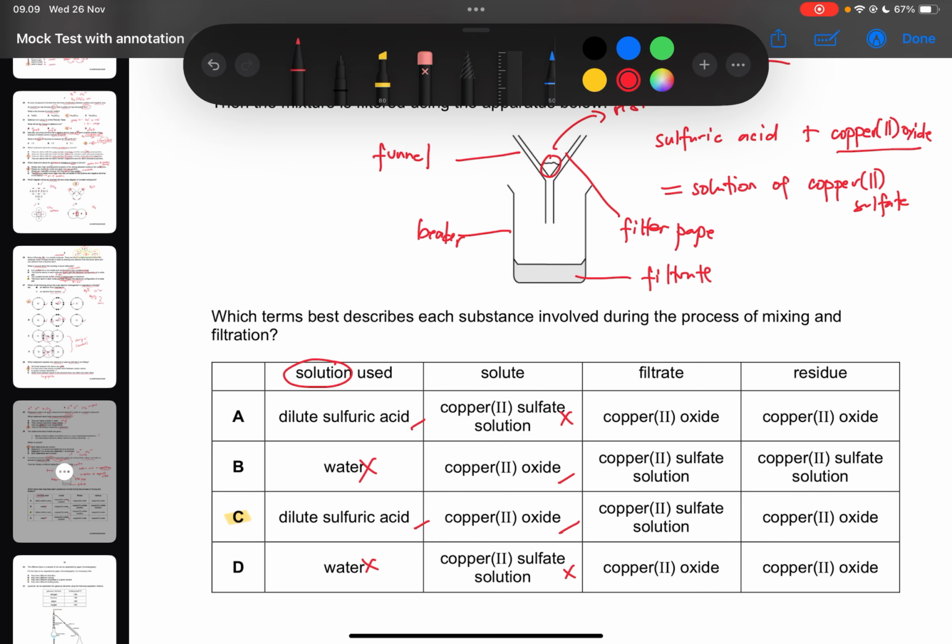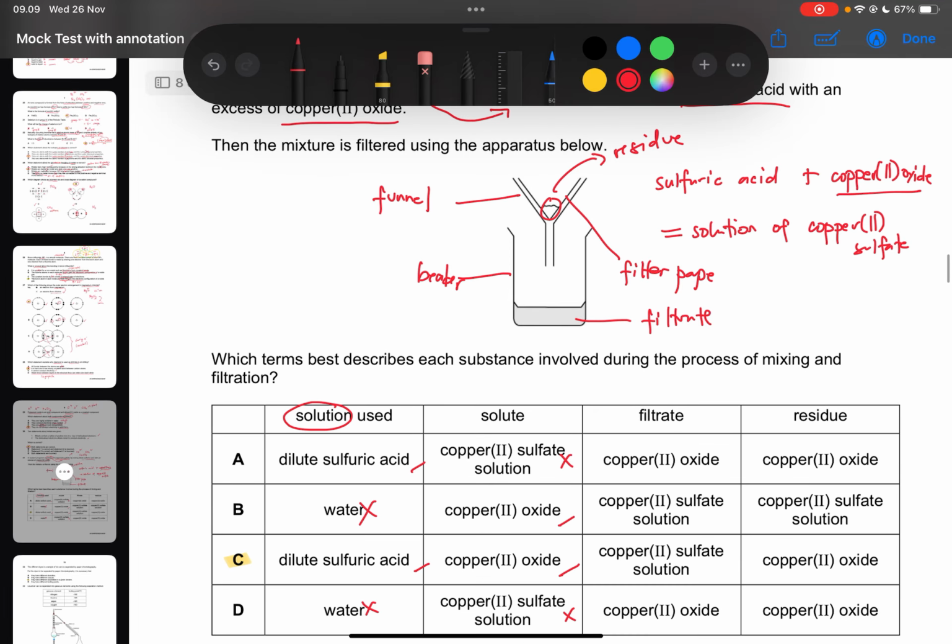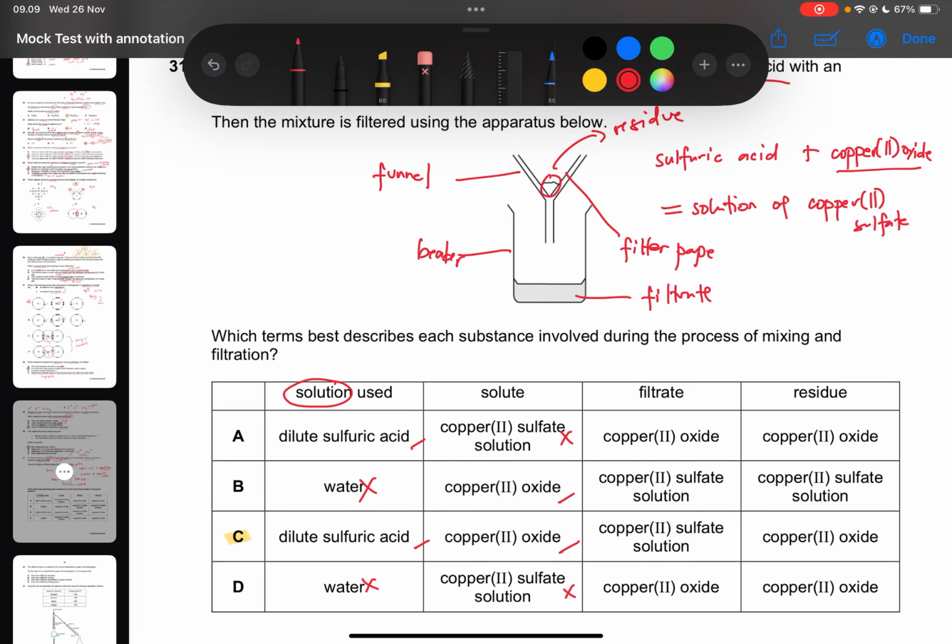Then after we mix them, there will be an excess, right? So what is in excess will be filtered. When we filter it, what will be left as our residue is the copper 2 oxide. As we have mentioned, that's our excess. And then what will be in our filtrate on this bottom part is the solution of copper 2 sulfate. So therefore our correct answer is letter C.